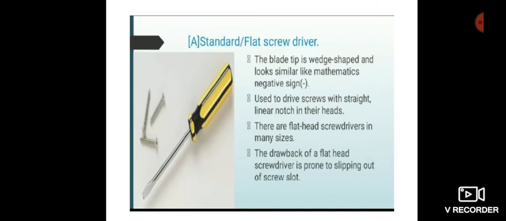First one is a standard or flat screwdriver. The blade tip is wedge shaped and looks similar to the mathematical negative sign. It is used to drive screws with a straight linear notch in their heads. There are flathead screwdrivers in many sizes. The slot in the screw doesn't just require a wider tip; as the size of the screw increases, it also needs to be thicker.